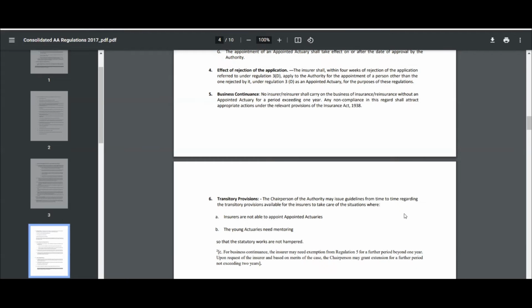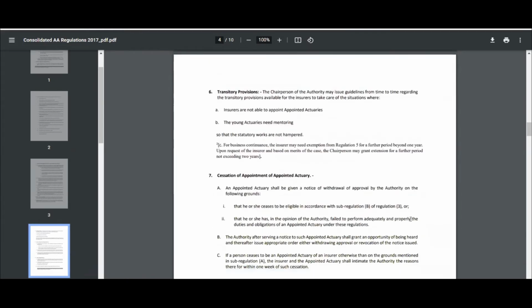Anyways, regarding cessation of an appointed actuary: if the person has conducted any professional misconduct, then the appointed actuary position can be terminated, and if the person has not been able to fulfill his duties and obligations, then the person will be terminated.